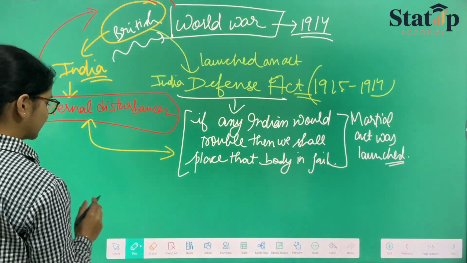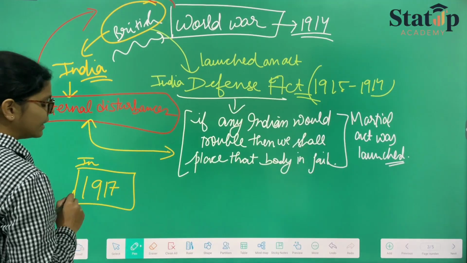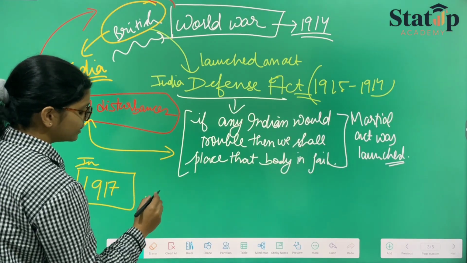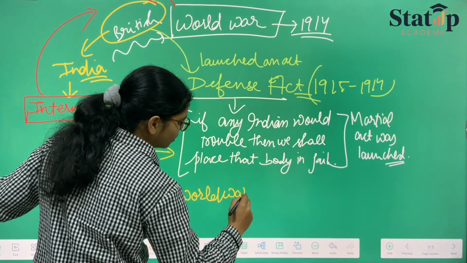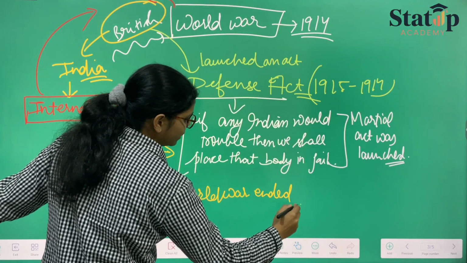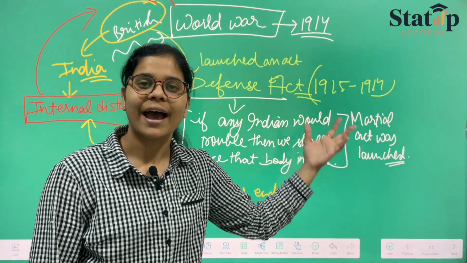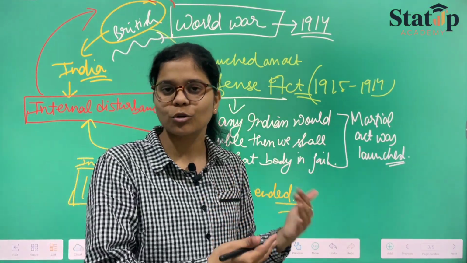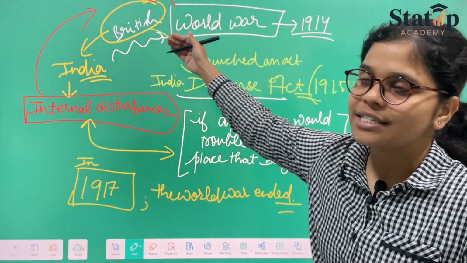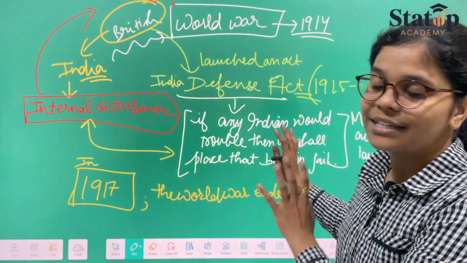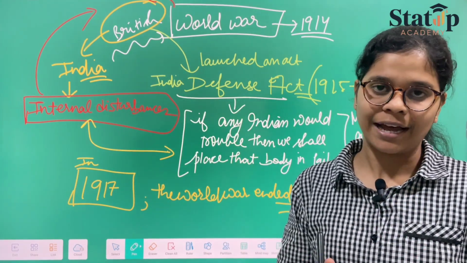Now we can say that in 1917 the World War ended. And so this Martial Act was also supposed to come to an end, but before it could, the Britishers decided that if we take back this act within 6 months, what will happen?